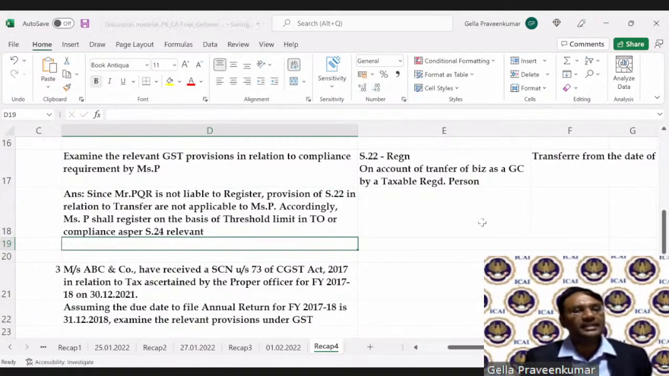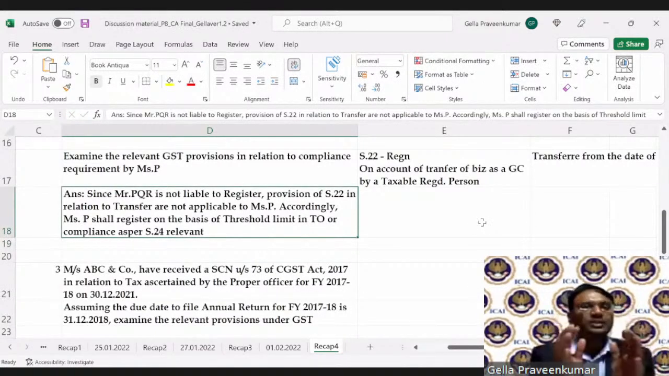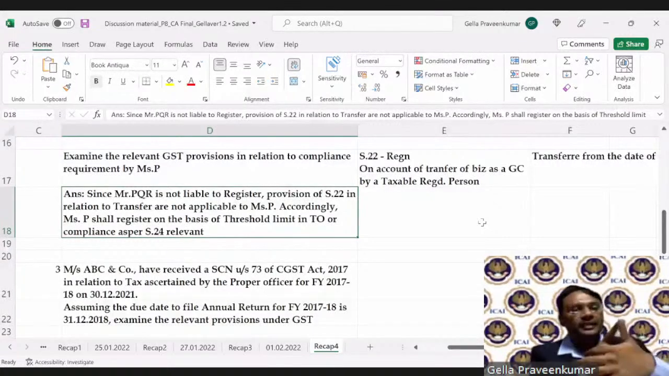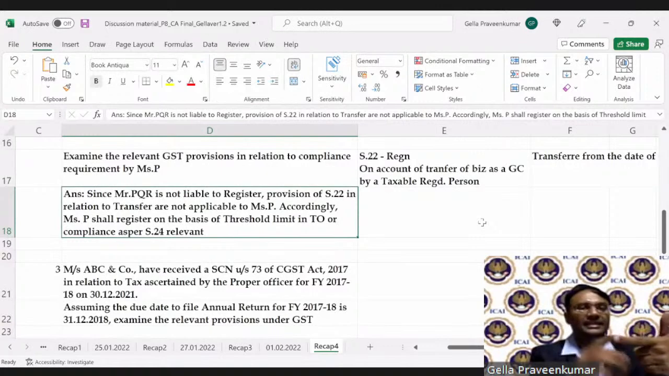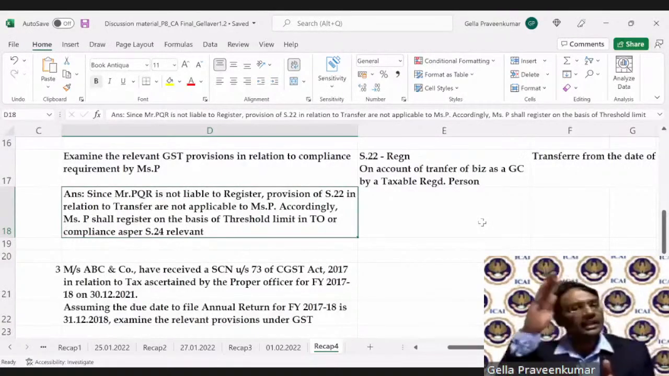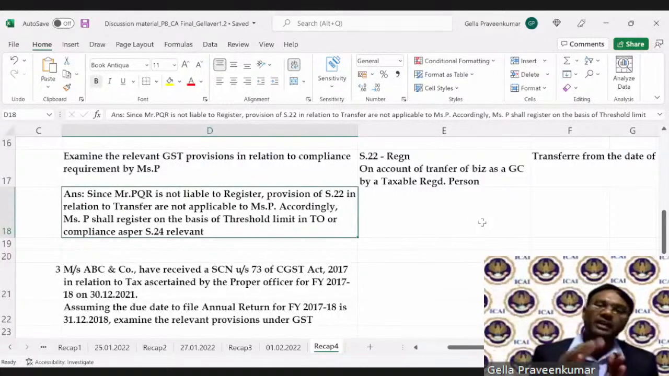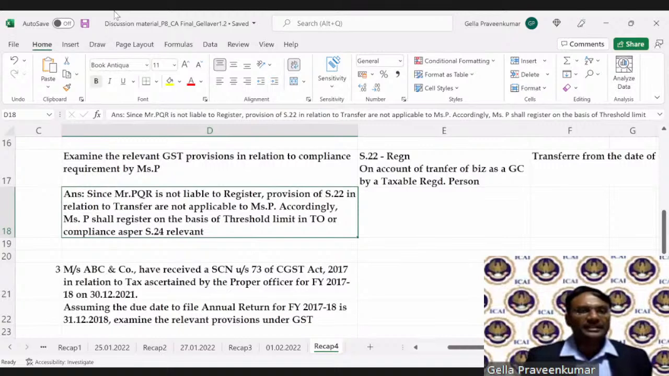So what we are trying to say is, Ms. P is not liable to register on account of section 22. However, if Ms. P exceeds, in her individual capacity, the 20 lakhs or any other conditions under section 24, then she will be registering. This is your answer. Hope this is clear, students. Everyone agrees with this?